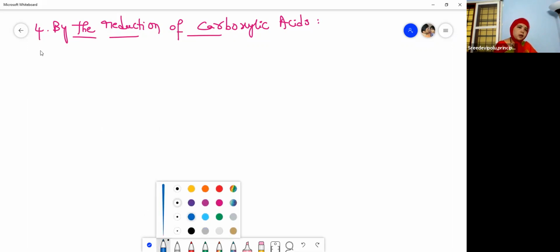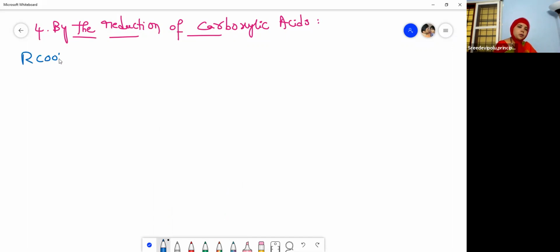So this is carboxylic acid, RCOOH, right? So by the reduction of carboxylic acid, again I am taking HCOOH. What is this? So this is a methanoic acid, one carbon atom, isn't it? Methanoic acid or formic acid. And this is the carboxylic acid. So it means that we are taking a mixture of carboxylic acids. What I want to tell you is here we have to take a mixture of carboxylic acids, and then by the reduction reaction. And what is the reagent here?